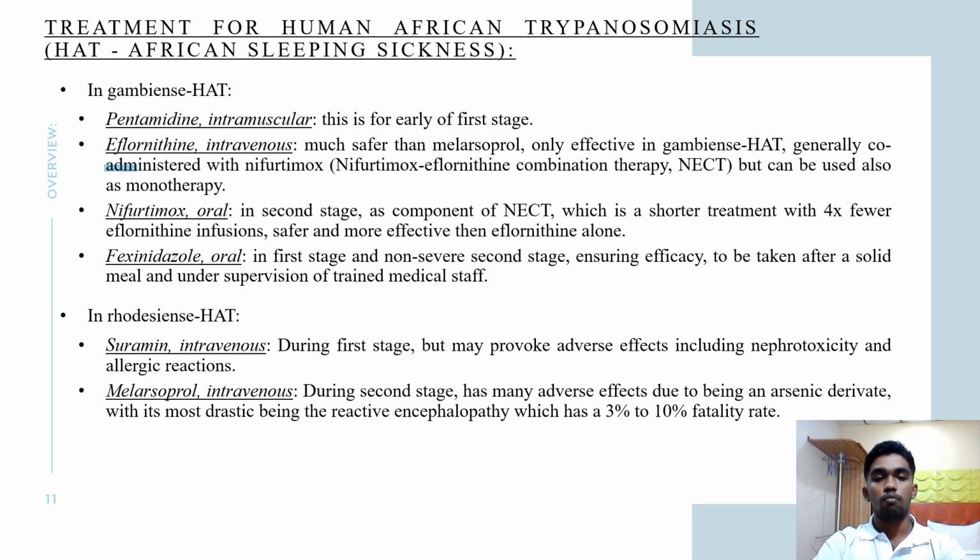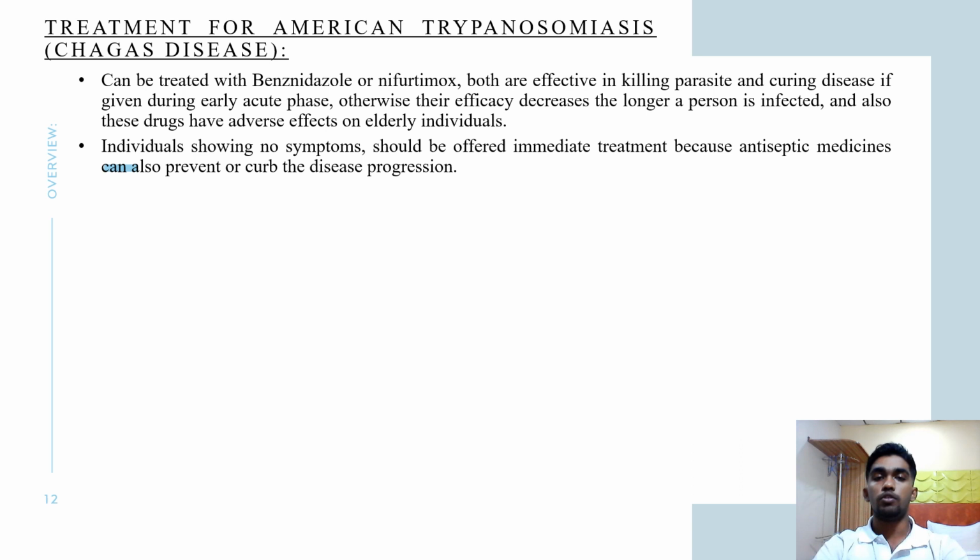Next is melarsoprol, which is administered intravenously and given during the second stage, but it also has many adverse effects because it is an arsenic derivative, with the most drastic being reactive encephalopathy, which has a 3% to 10% fatality rate. Moving on to the treatment of American